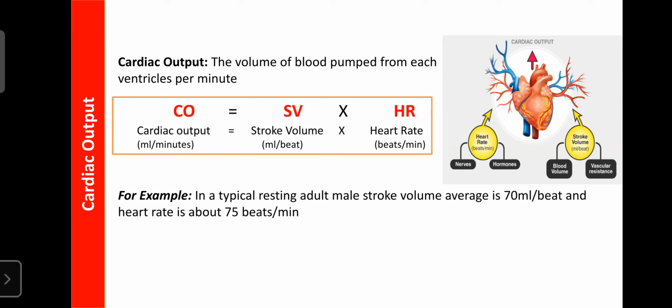Cardiac output is calculated with the help of the electrocardiograph, echo, as well as Doppler methods. There are 2D Doppler methods, 3D echo and 2D echo. These are all advanced instruments that are helpful for calculating the cardiac output. They give some clue regarding how your left ventricle or right ventricle is contracting, because the contraction of the left ventricle is most important. That depends upon the pressure generated in the left ventricle.